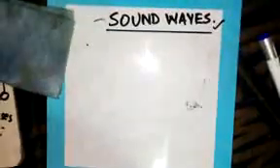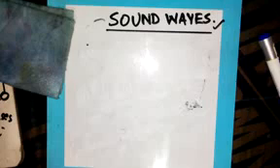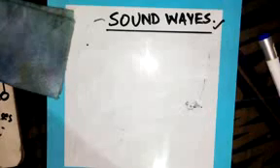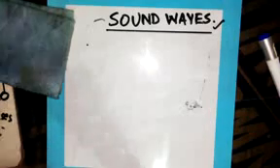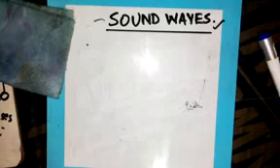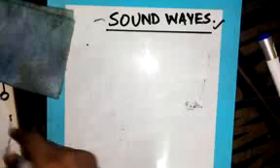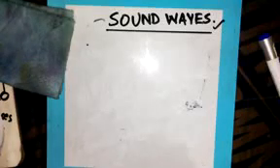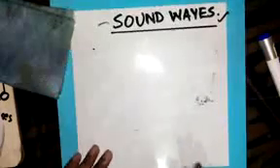Another phenomenon which shows us that sound waves travel faster in solid than in air is that an empty vessel produces more sound than a filled one.